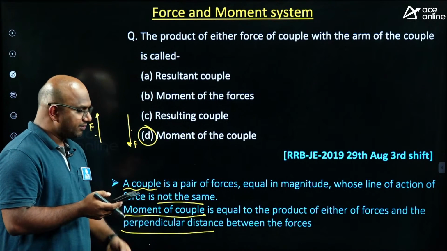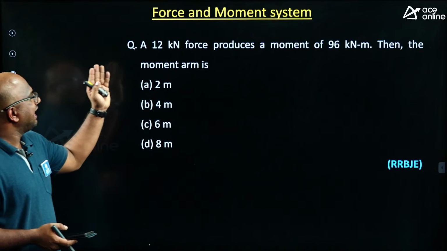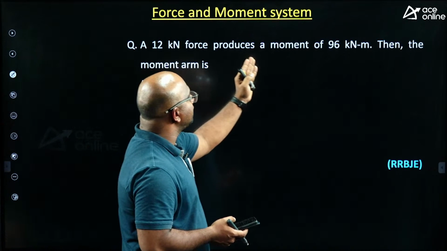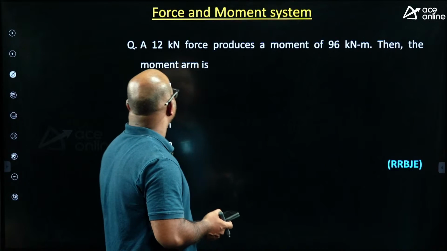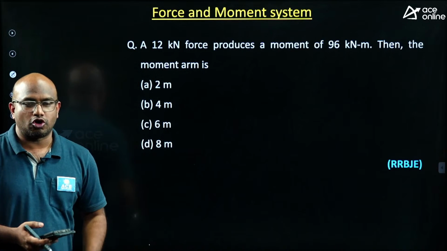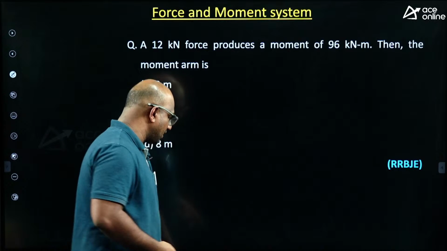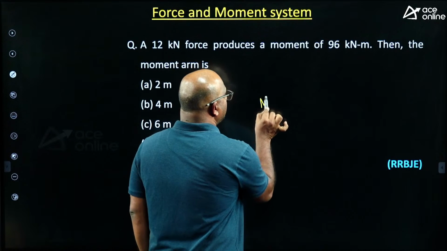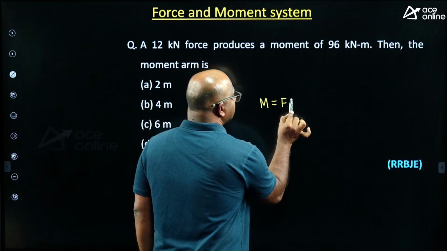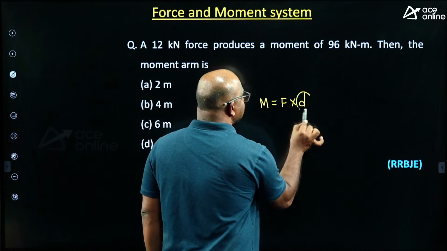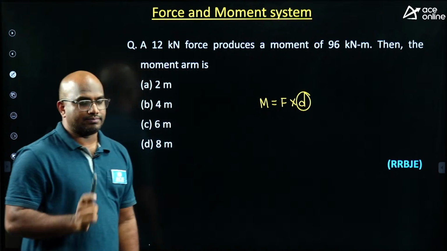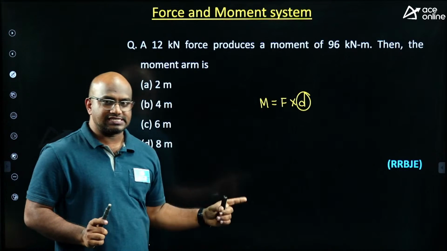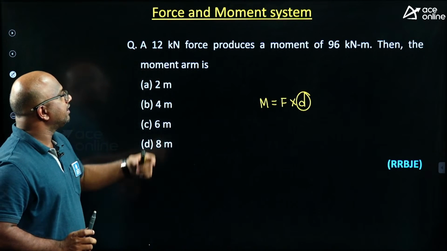Yes, very good. Next, a 12 kilonewton force produces a moment of 96 kilonewton meter, then the moment arm is equal to how much, guys? What is the moment formula, guys? Anyone? Moment equals force into distance. This distance is called moment arm. Moment equals force into distance. This distance is called moment arm, guys.